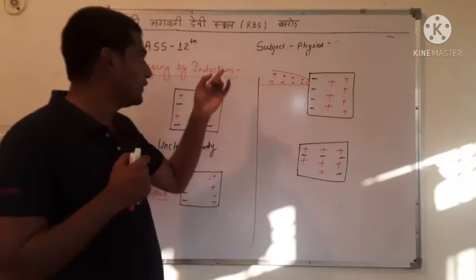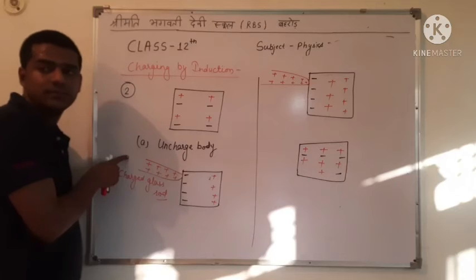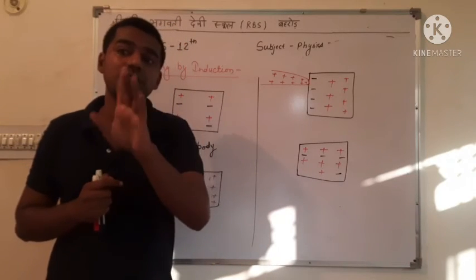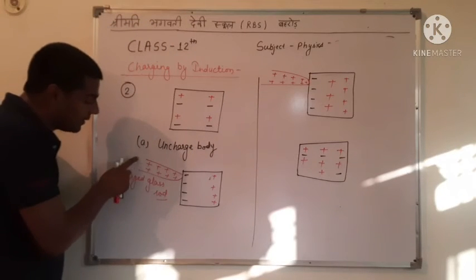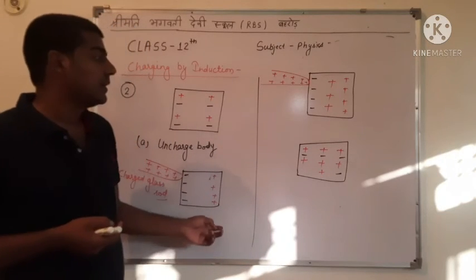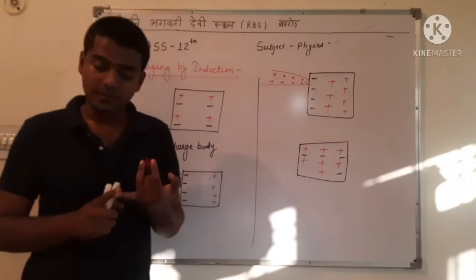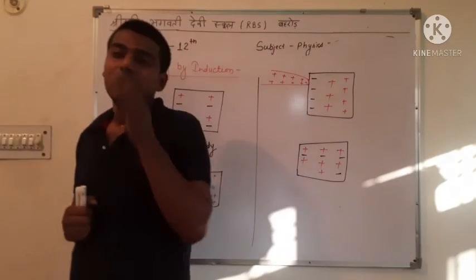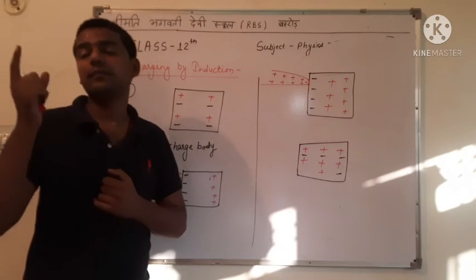In the first method, if we take positive charge, then the uncharged body is charged with negative charge. And in the second method, if we take positive charge near the uncharged body, then the uncharged body is also charged with positive charge.